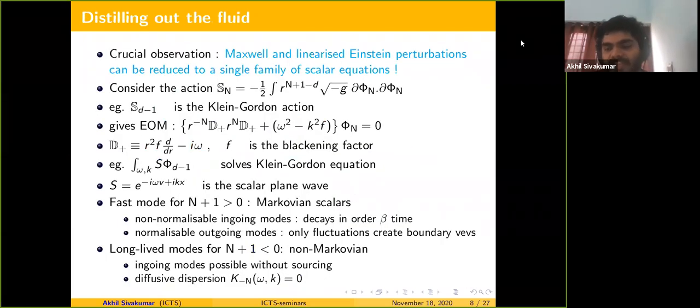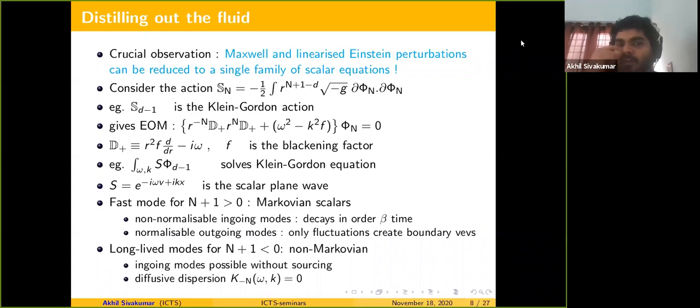And so now let's come to the second difficulty in including fluctuations. Sorry, the first difficulty. In my motivation, I stated this as the first difficulty in coming to fluctuating hydrodynamics, which is identifying what are the slow and fast modes. So a crucial observation in this regard is that Maxwell and linearized Einstein perturbations can be reduced to a single family of scalar equations.